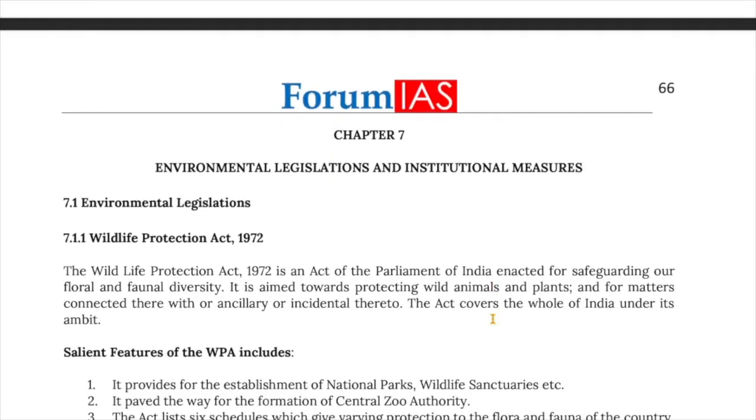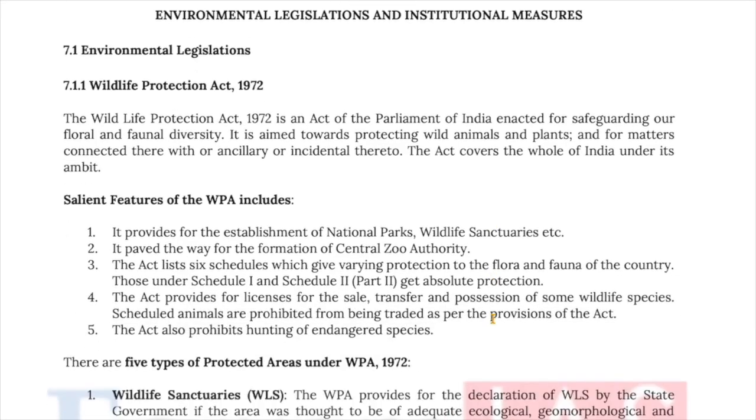Let's look at the environmental legislation and institutional measures in India. Now, for the environmental legislation, the first legislation we are going to deal with is the Wildlife Protection Act of 1972. The Wildlife Protection Act of 1972 is an act of the Parliament of India enacted for safeguarding our flora and fauna diversity. It is aimed towards protecting wild animals and plants and for matters connected therewith or ancillary or incidental thereto. The act covers the whole of India under its ambit.